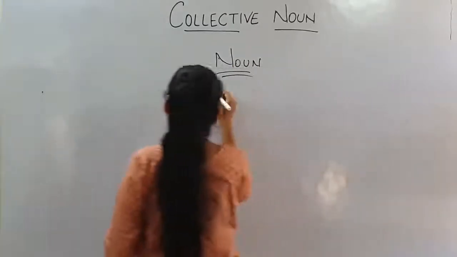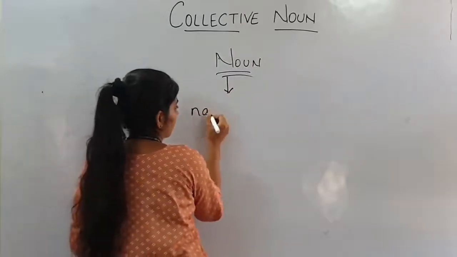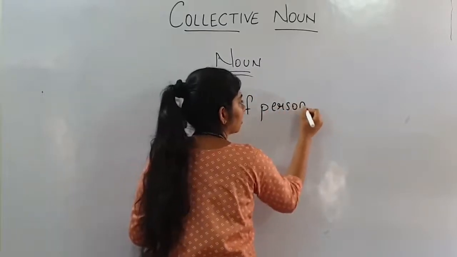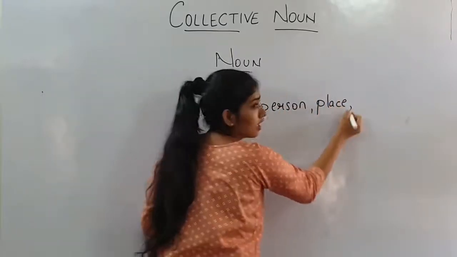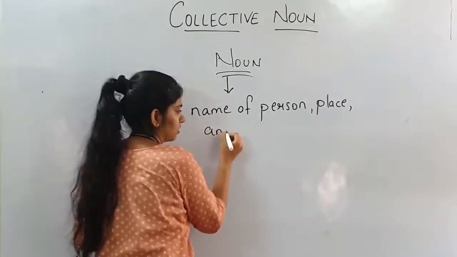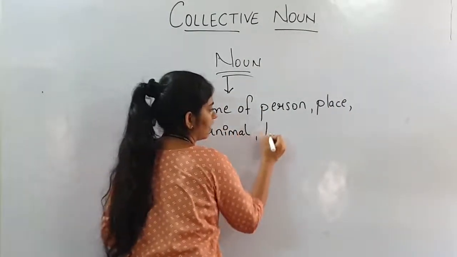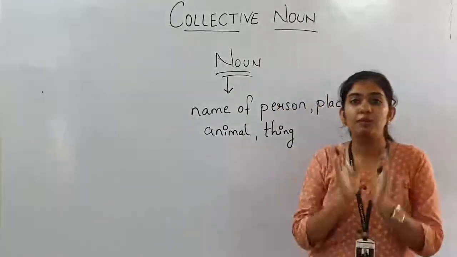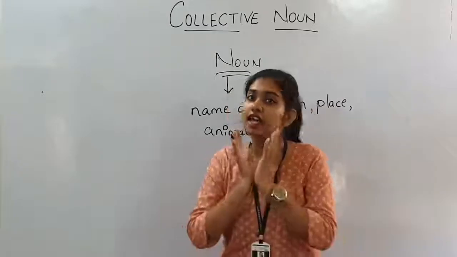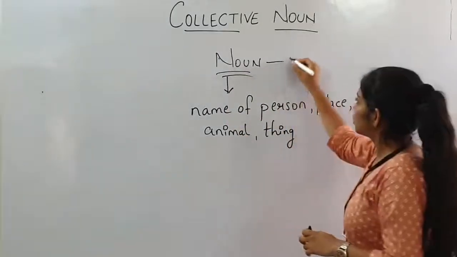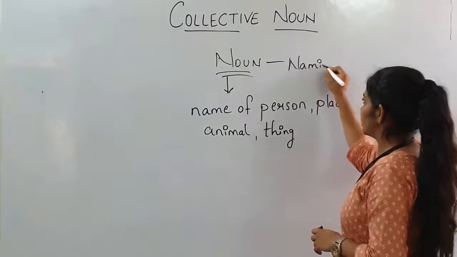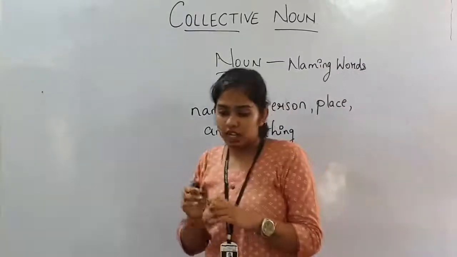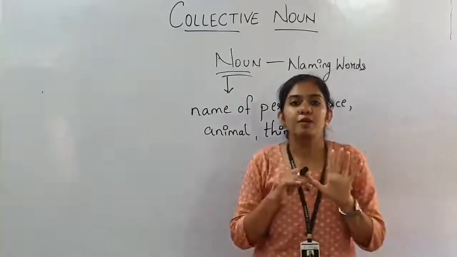That noun is a name of person, place, animal and thing. Right? Noun is a name of any person, place, animal and thing. Noun is also known as naming words. Right? Now, there are mainly 5 types of nouns.